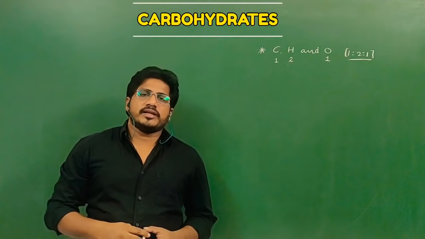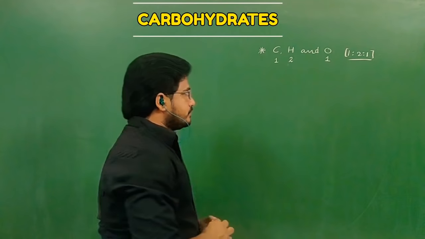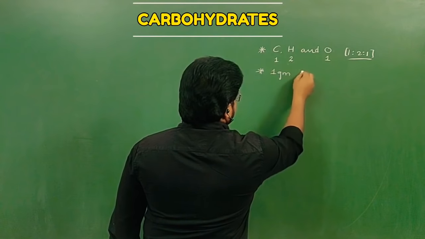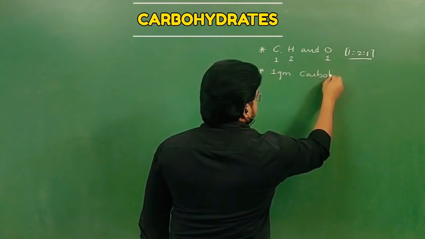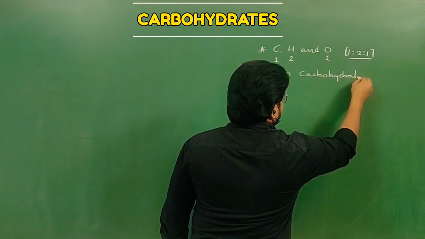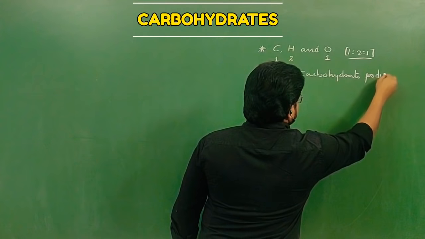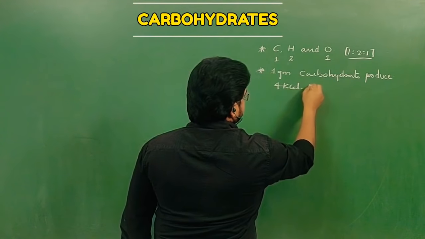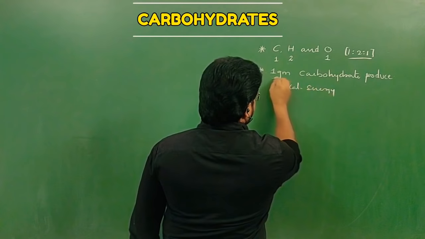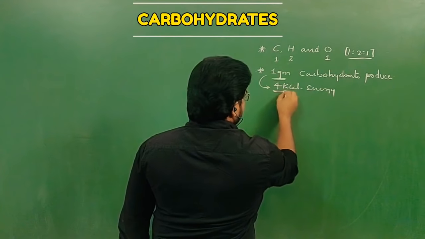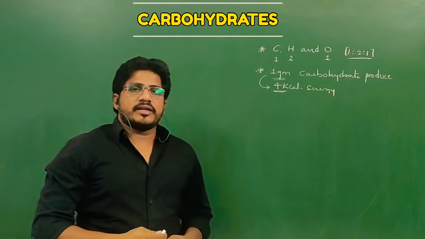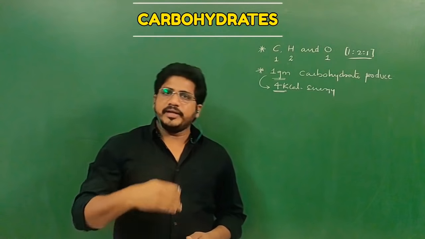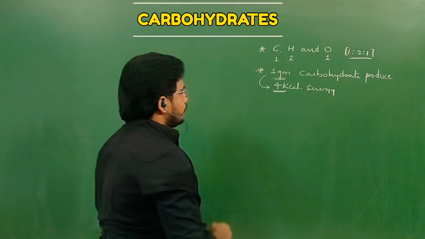In some combinations, this ratio will be different. 1 gram of carbohydrate produces 4 kilocalories of energy. In the case of proteins and fats, 1 gram of protein or 1 gram of fat will be different in the yield.